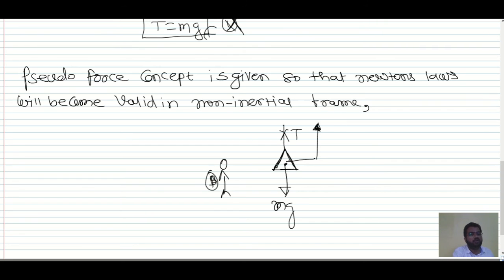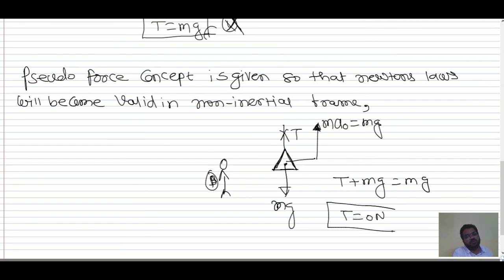And what is its magnitude? The mass of this object on which we want to apply Newton's laws, m, into the acceleration in the opposite direction, a naught, which is equal to m into g. Now if you solve this, T plus mg is equal to mg, and we have T equal to 0 Newton. So I hope this is clear.